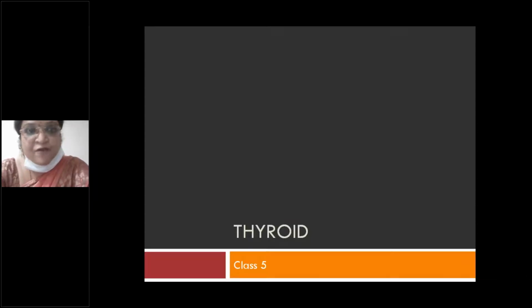So briefly, if we just go through what is Hashimoto's thyroiditis, we'll have basic knowledge of how a thyroid looks in Hashimoto's thyroiditis and what are the histopathological features, because sometimes we never know. They may give Hashimoto's thyroiditis as short or very short notes because few question papers have given. So we'll deal a little bit about autoimmune disorders, which are very rarely given in the question papers.